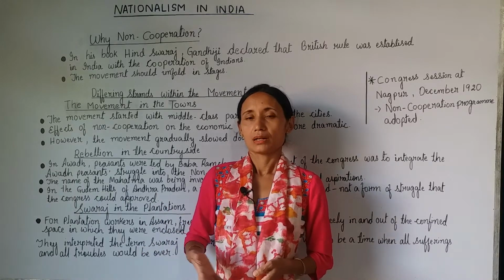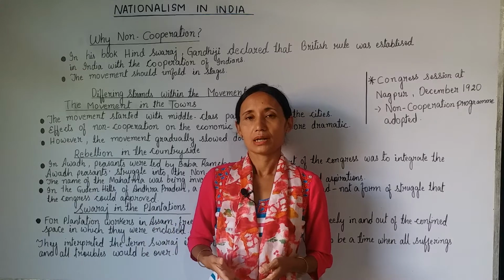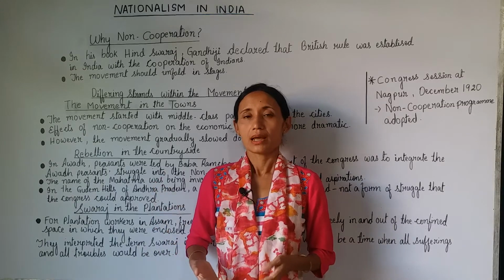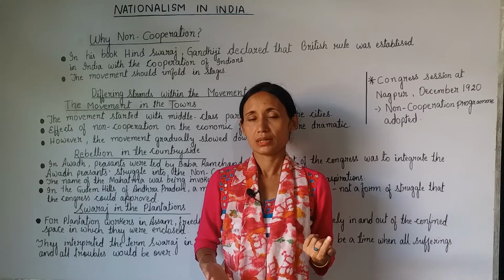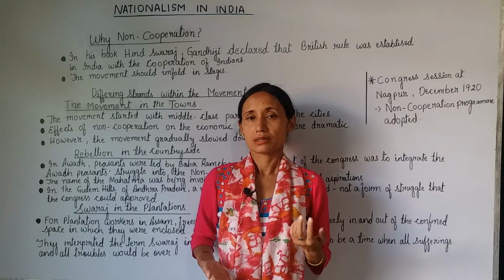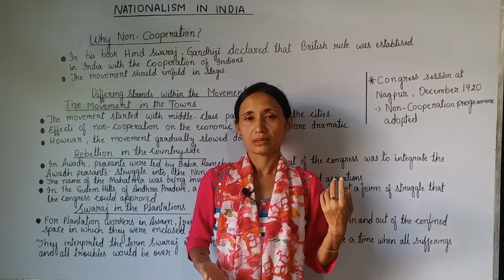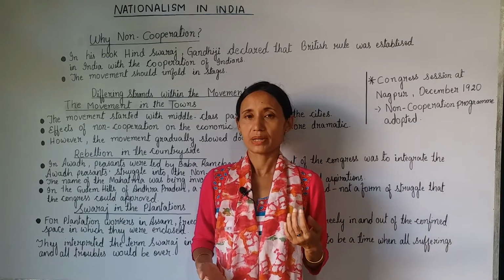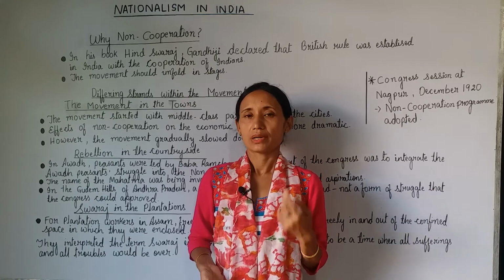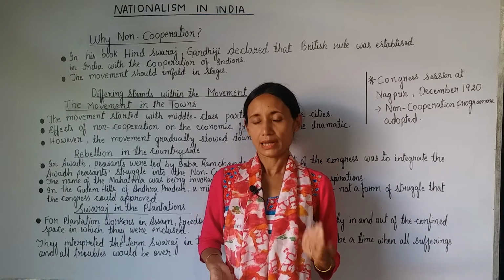In many regions of India, elections were also boycotted, except in one region, that is Madras. There was a party named the Justice Party, headed by non-Brahmin people. They wanted to gain some power by participating in the elections, so they were against the boycotting of elections.